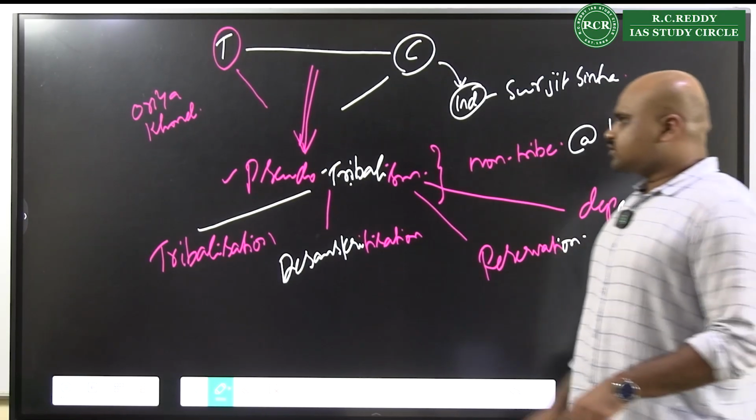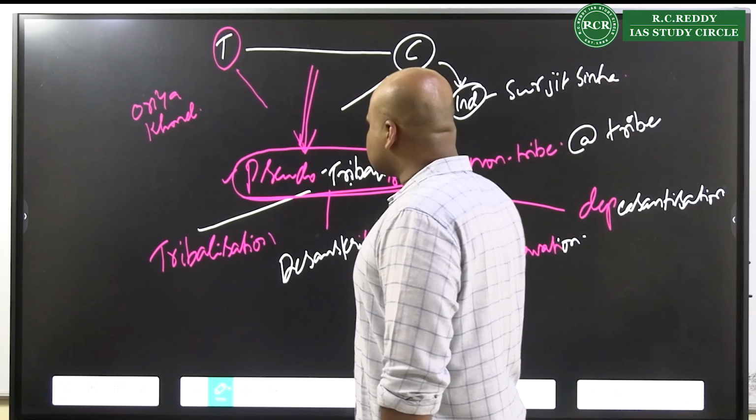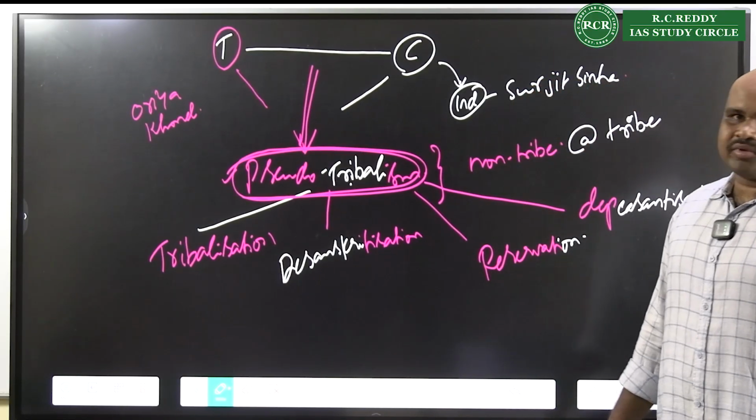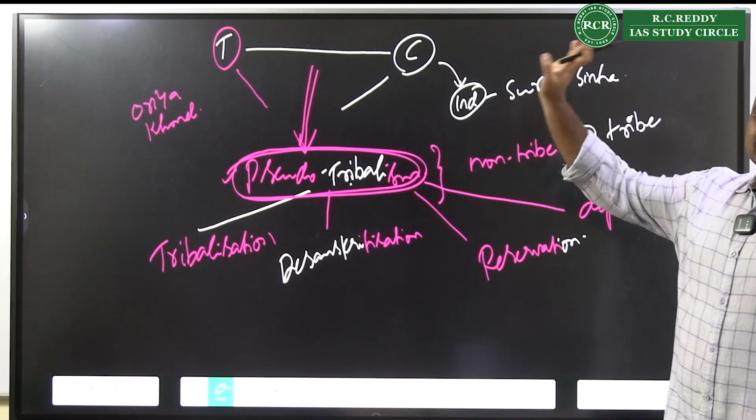Now, all of this could categorically turn into what? All of this could categorically turn into pseudo-tribalism. That is another very, very important dimension when you talk about the aspects of tribe, caste, continuum.